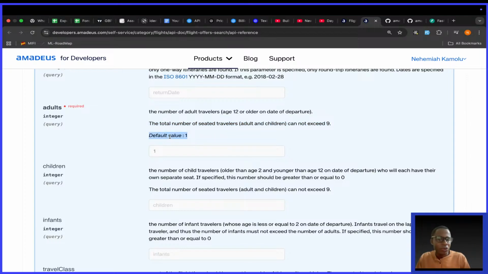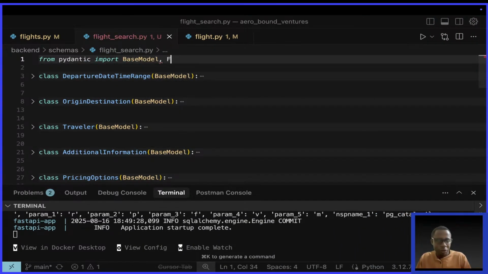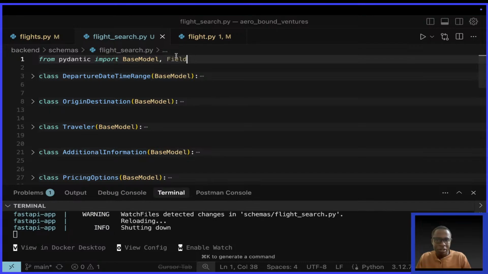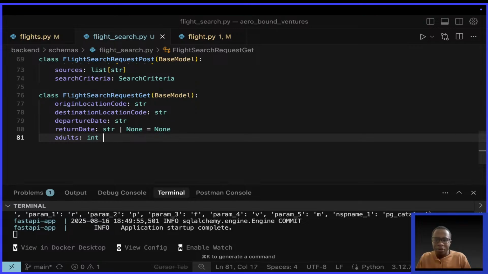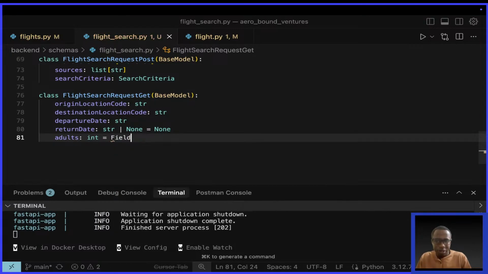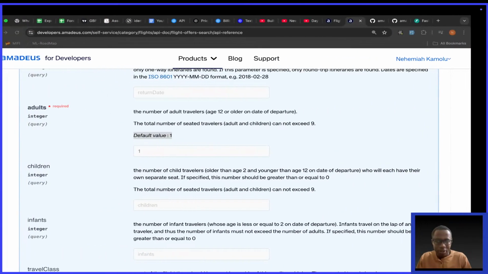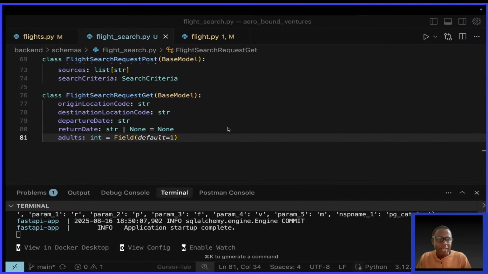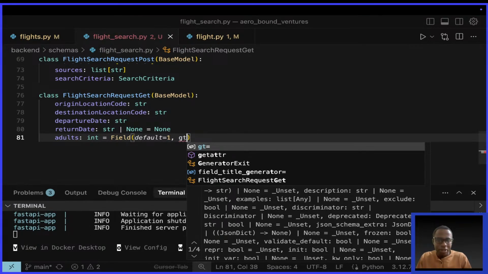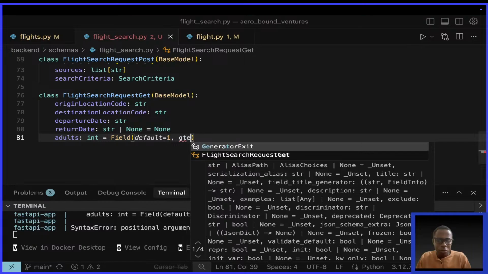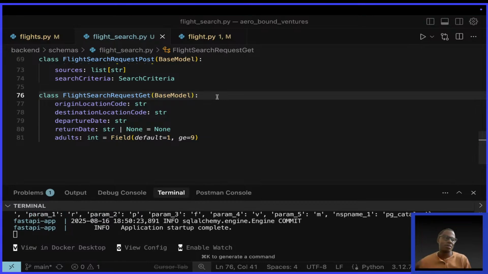Default value 1. So, what we learned from FastAPI, who remembers something called Field? We learned about a tool called Field. So I'll come here on adults and say equals Field, default value equals 1. What are the information? Cannot exceed 9. Default equals 1 and is less than or equal, le, to 9. Now FastAPI makes sense.